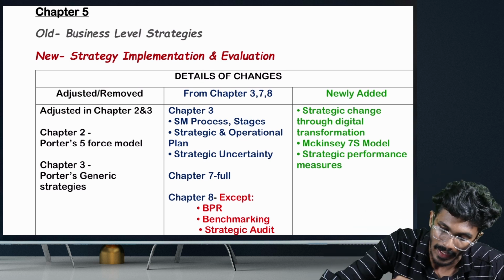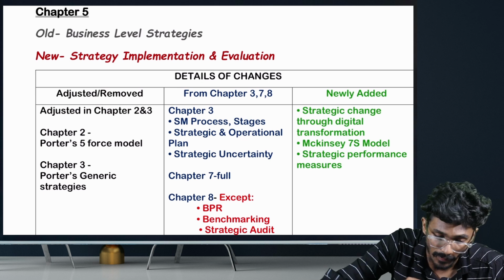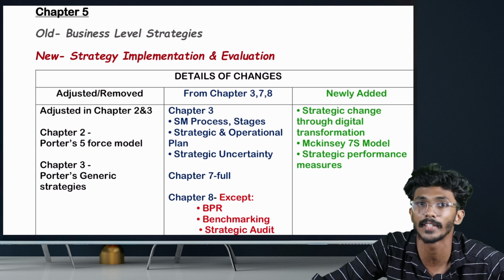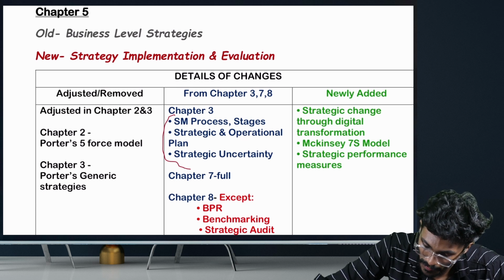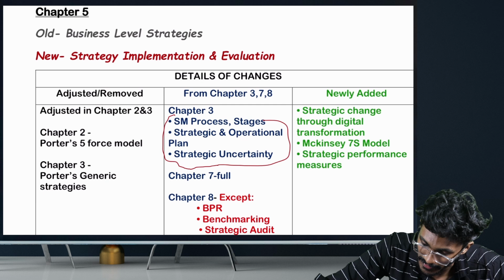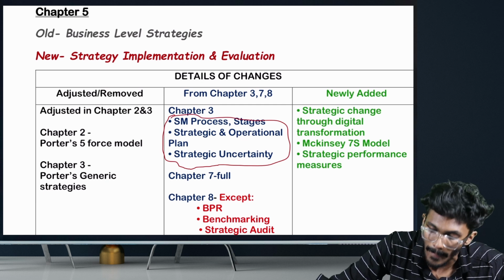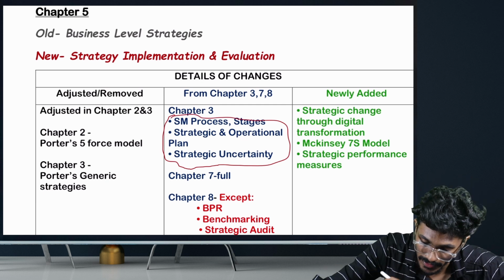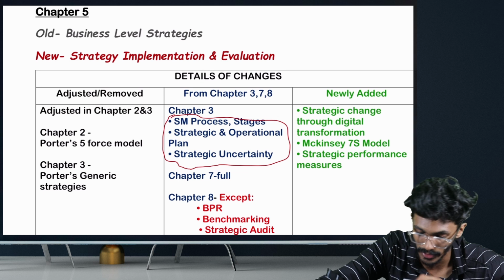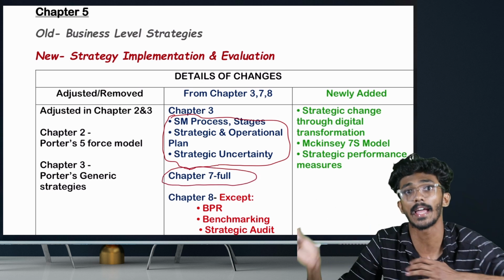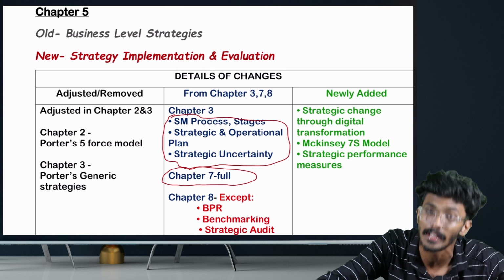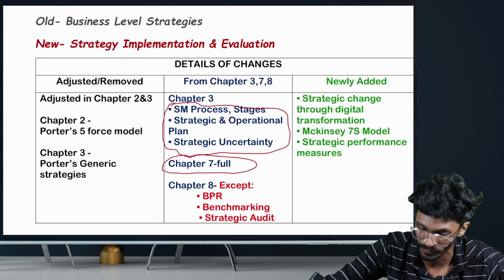And under new scheme, certain topics from old syllabus were taken. From chapter number 3, these topics: strategic management process, stages of strategic and operational plan, strategic uncertainty, etc. were taken, and they have moved these contents to chapter number 5 of new scheme. Chapter number 7 of old scheme has entirely been retained and placed in chapter number 5 of new scheme.